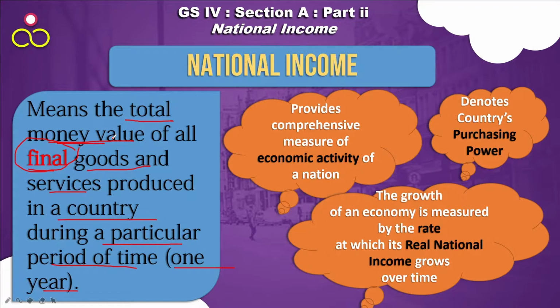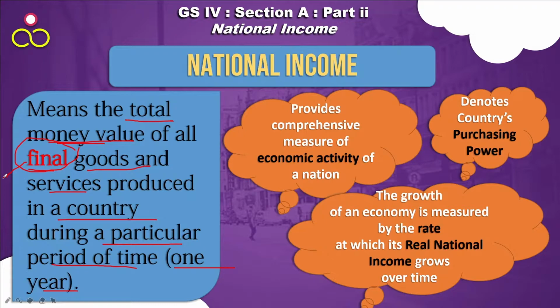Total money value, in terms of monetary value, of the final goods. What is a final good? For example, let's take crude oil. After refining, petroleum products are produced: petrol, diesel, petroleum jelly, kerosene, so many things. So crude oil is not the final product, but petrol is the final product.